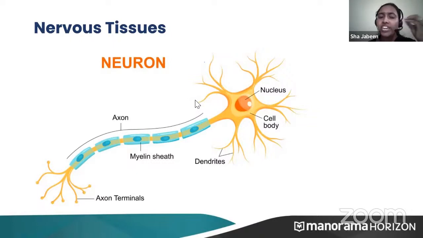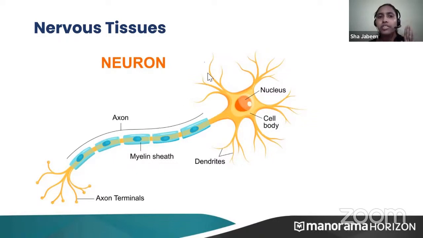The nerve cells help to control all the activities of the body, whether remembering or deciding to walk or not, everything is controlled by nerve cells only.